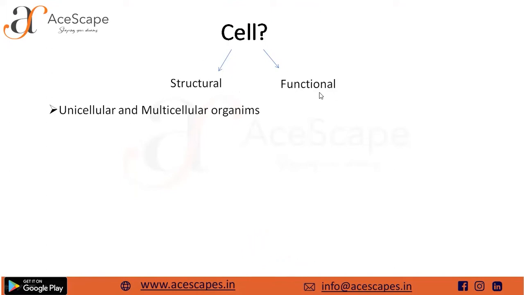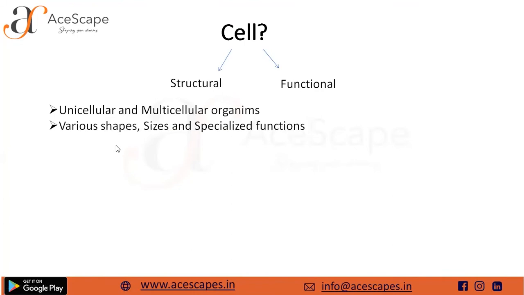And why the functional? It is called functional because a single cell itself, you see, is a unicellular organism. A single cell itself is able to carry out all the living functions, be it respiration, be it reproduction, anything and all is carried out by the cell itself. Therefore, it is the structural and functional unit of life.